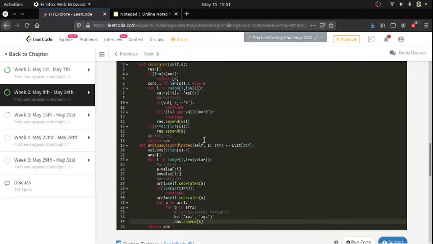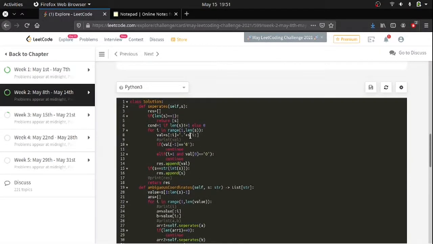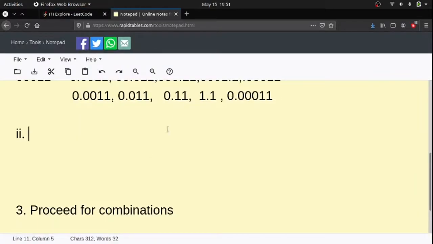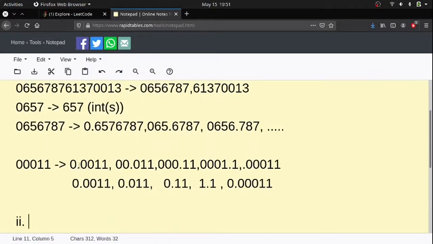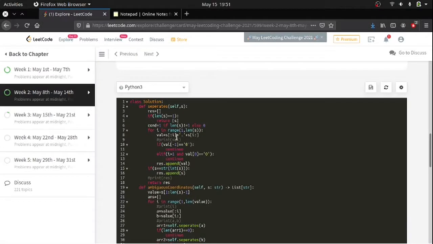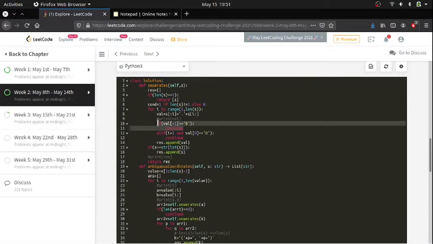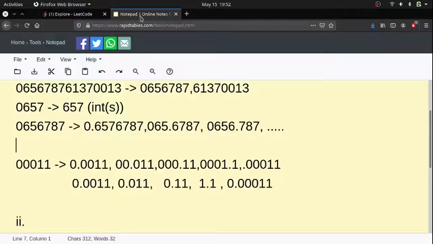But what I have done here is a simple intuition. Whenever there is a dot, we can't have more than one zero. So if it is 10, it is valid. If there are many zeros before the dot, it is invalid. So these are all invalid conditions, and that's what I have done here. I have added a dot.